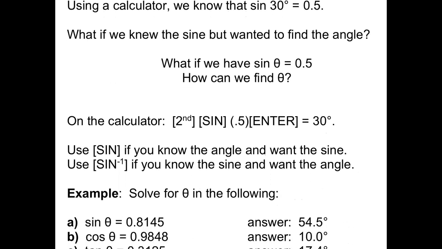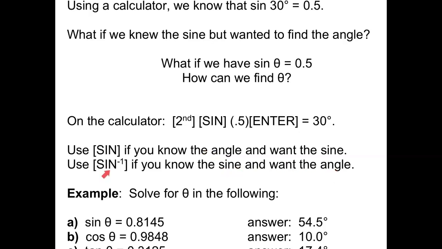On your calculator, you should see a button that looks like this. And it should be the second function, usually, of your sine button. To get that answer, you're going to hit your second button, then the sine button, then what the sine equals, which is 0.5, and then enter, and you're going to get the angle. So the sine button is what you do if you know the angle and you want the sine. This button, or this function, is what you do if you know the sine and you want the angle.